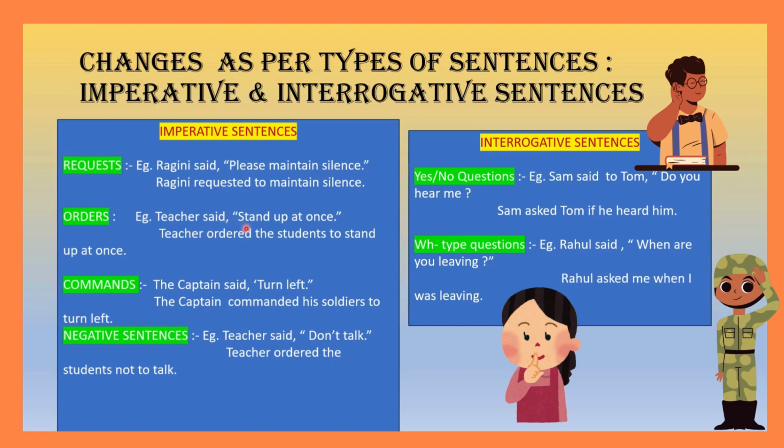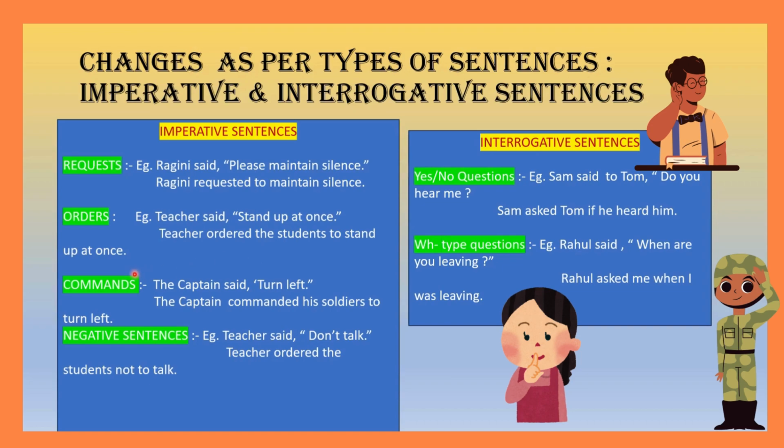Next one, if the sentence is an order. Teacher said, stand up at once. Teacher ordered the students to, just like the previous one, to stand up at once. There is no change in the sentence. It will be as it is. Here we don't have to think about the tenses because these are imperative sentences.